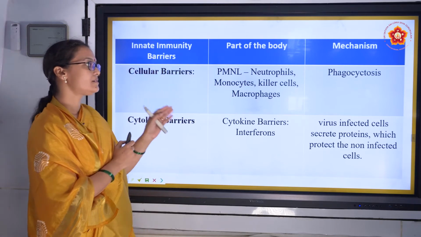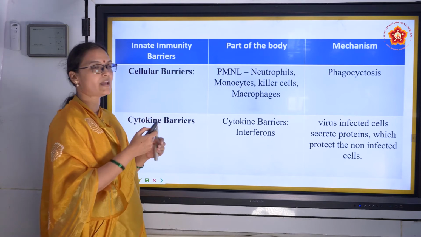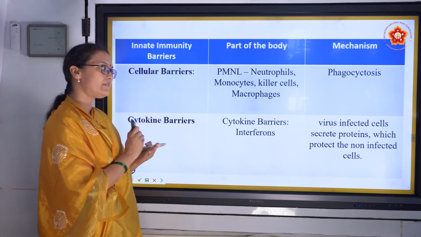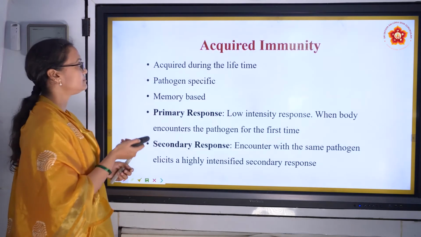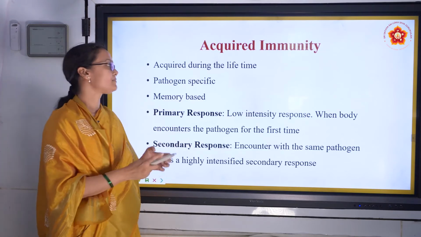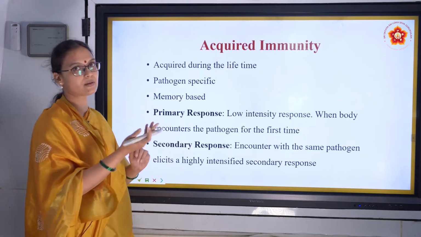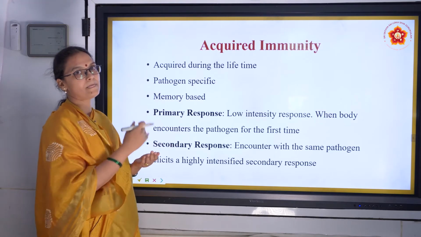It is a protein secreted by the virus infected cells that protects the neighboring cells so that they will not get infected. So we are done with innate immunity. Next we are going to talk about acquired immunity. Innate immunity was from birth, so obviously acquired immunity will be later in life.